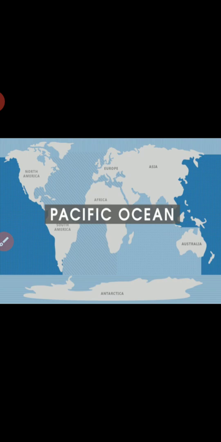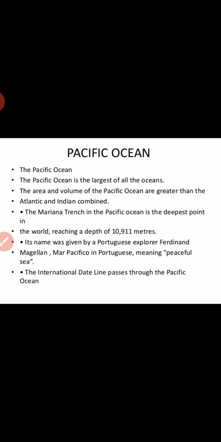Now this is the Pacific Ocean. The Pacific Ocean is the largest of all the oceans. The area and the volume of the Pacific Ocean are greater than the Atlantic and Indian combined. The Mariana Trench in the Pacific Ocean is the deepest point in the world, reaching a depth of 10,911 meters.